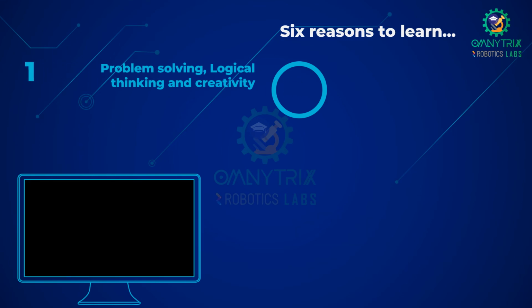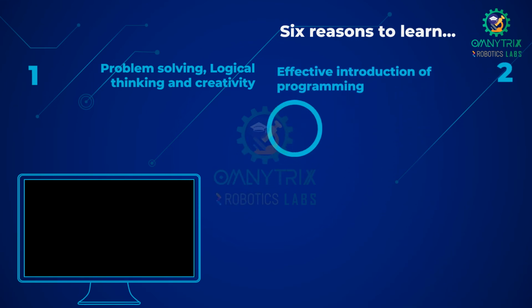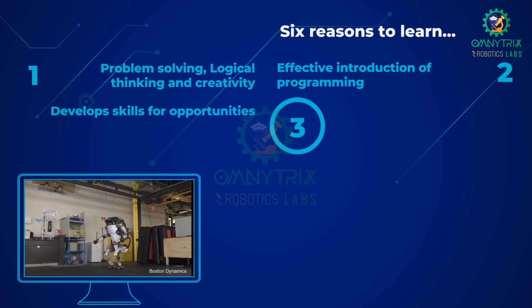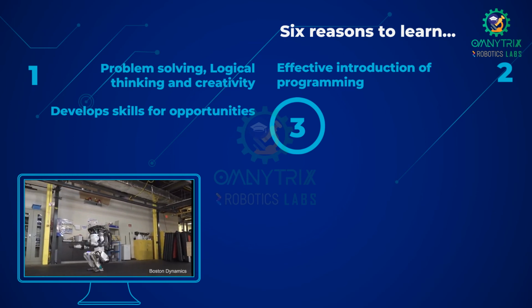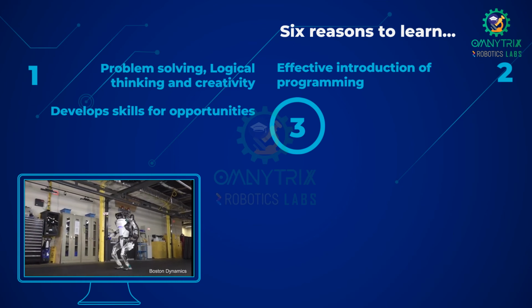Number 2. Effective introduction of programming. While programming, students can see the errors in robot functioning. With this, students learn step-by-step programming, error correction and precise instructions. Number 3. Develop skills for opportunities. By learning the mechanical, electronics and programming skills of robotics, students can prepare at a young age to grab the opportunities.